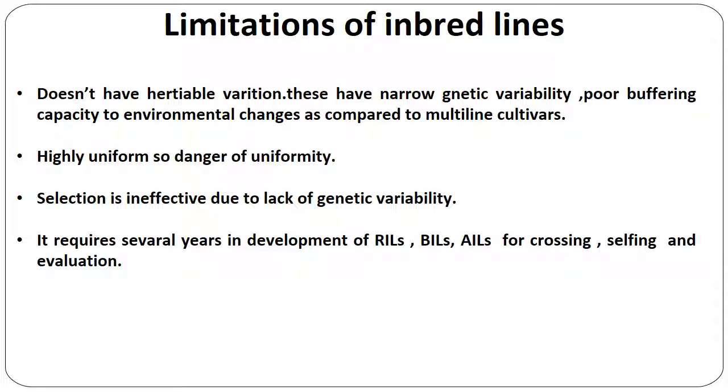Limitations of inbreds. Inbreds don't have heritable variation. These have narrow genetic variability, poor buffering capacity to environmental changes as compared to multiline varieties. Inbreds are highly uniform, so there is danger of uniformity. Selection is inefficient due to lack of genetic variability. It requires several years to develop RILs, BILs, NILs for crossing, selfing and evaluation and development.